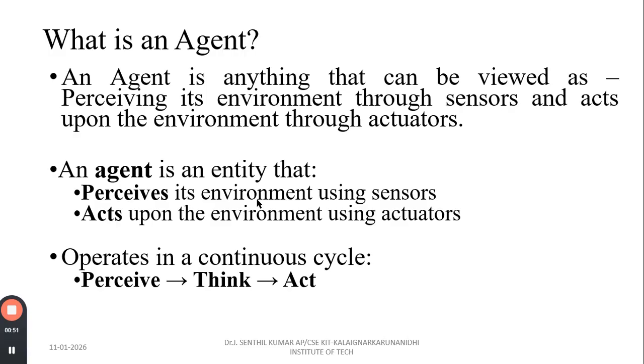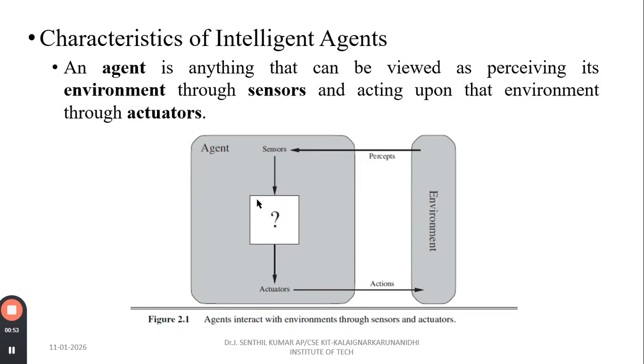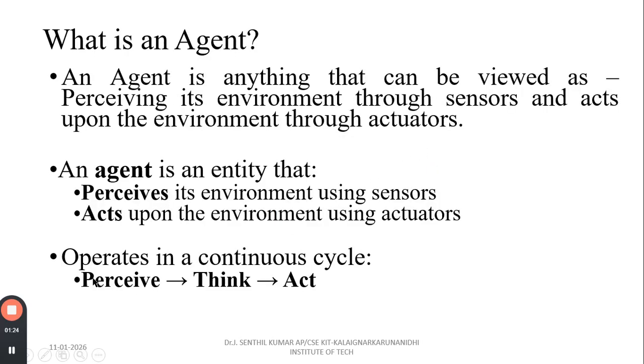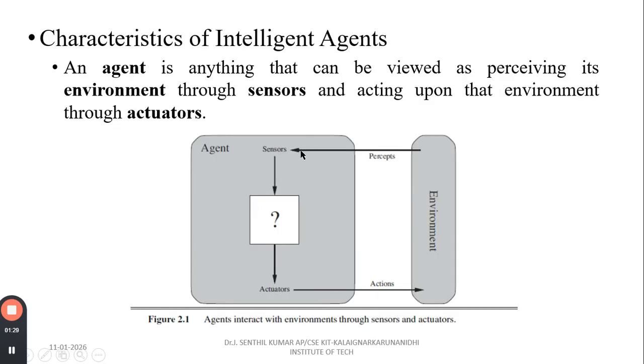So what is the meaning of this agent? We have to look at it in this format. What is happening in the environment? If any problem occurs in the environment, that problem is sent to the sensor with the help of percepts. The sensor gets the data about what is going on in the environment, what problem is occurring in the environment. Everything is checked with the help of the agent. The problem will be solved, and with the help of the actuators, the action is taken in the environment. So this will be in the form of a cycle. So we have to go for this kind of perceive, think, act. So this is the cycle of an agent.